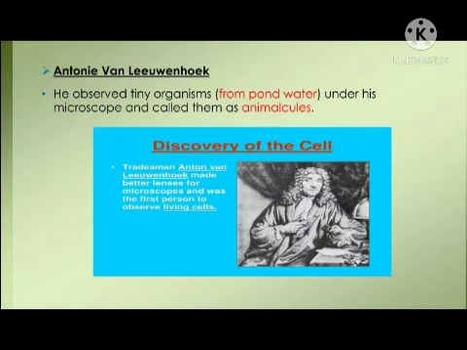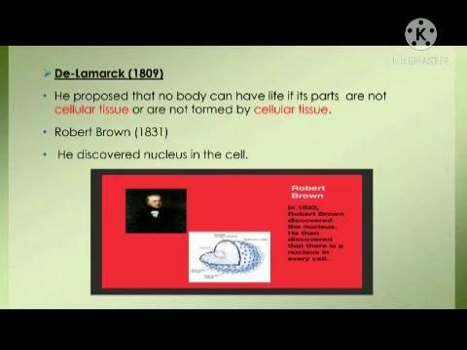He observed tiny organisms from pond water under his microscope and called them animalcules.